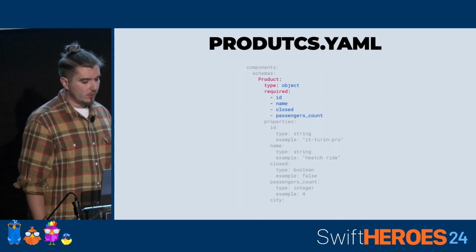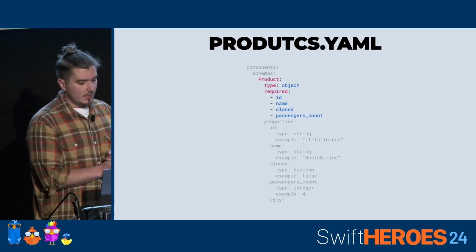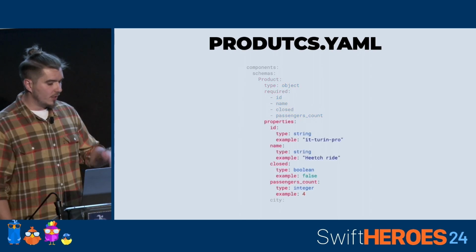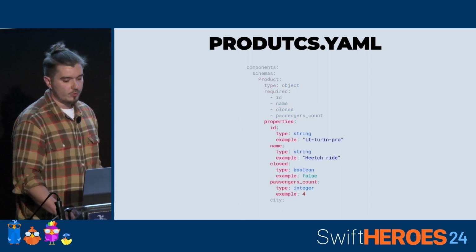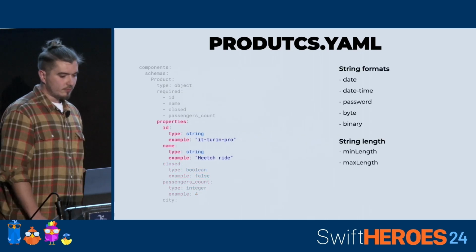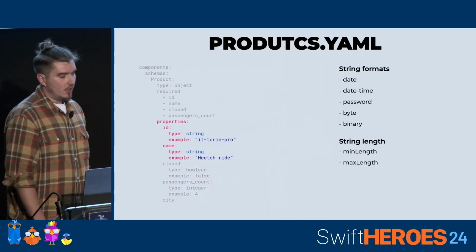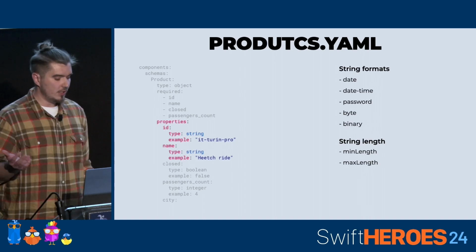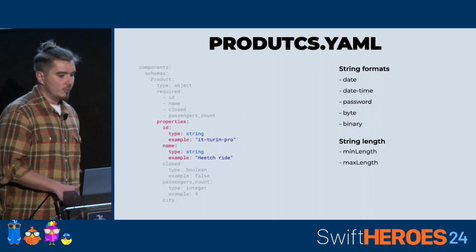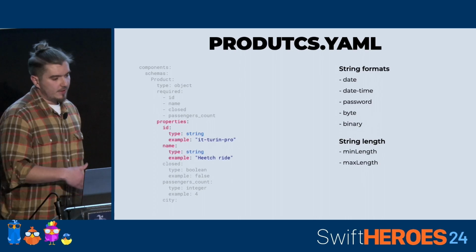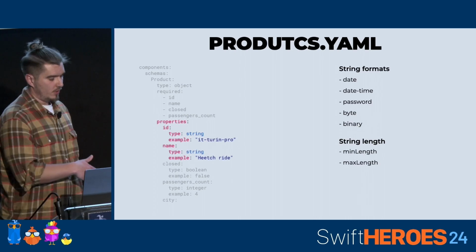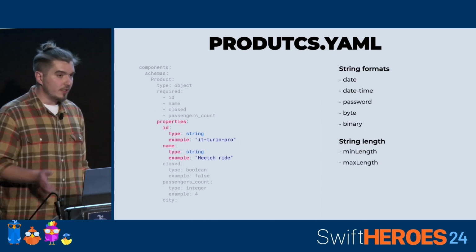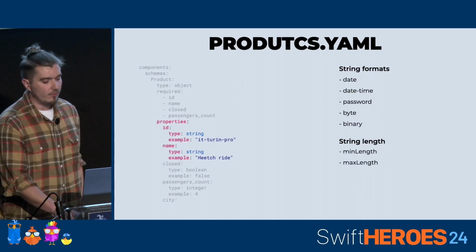At first, we can define what are the required properties that this product uses, and then we list all other properties that make up the entire object. We have two properties, which are string types. We can define that they are only strings, but we can also be more specific and define the text format that the user should apply. We can also define the length of the text we need to provide.